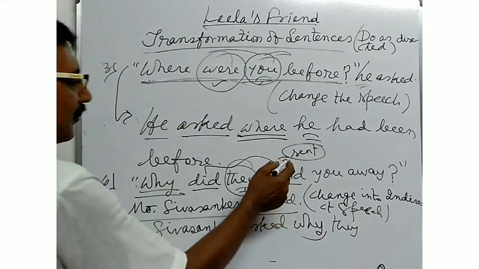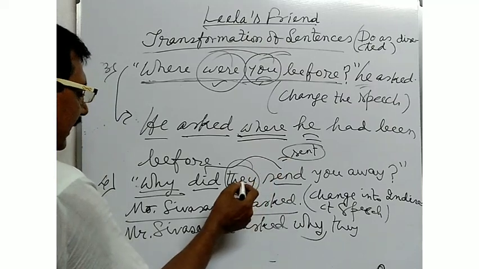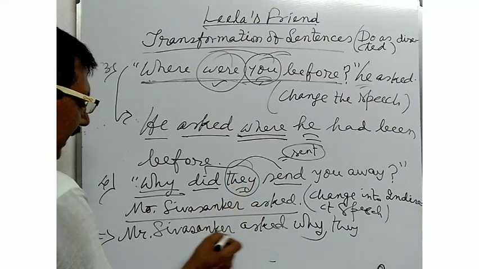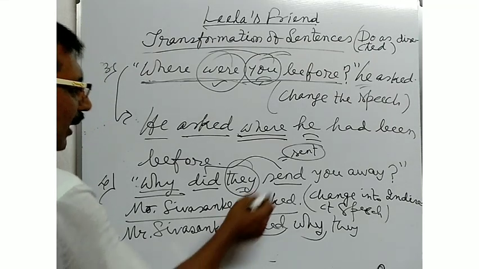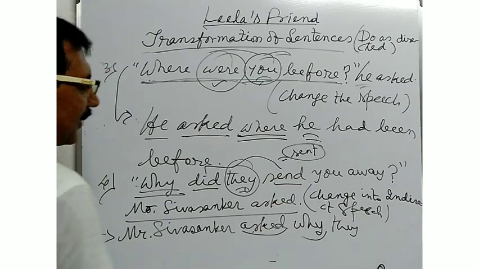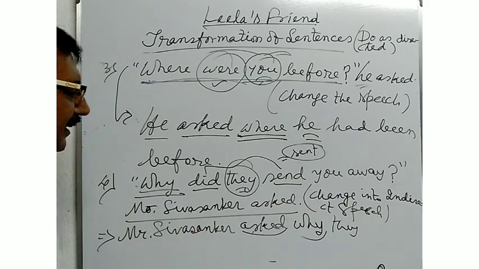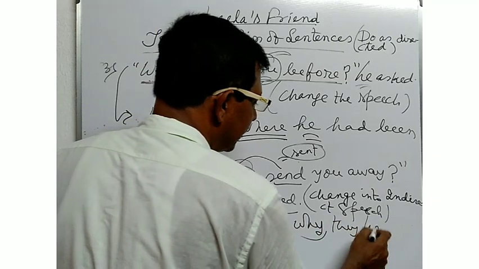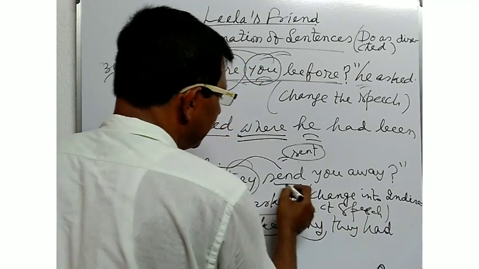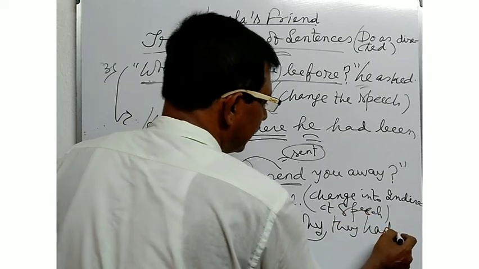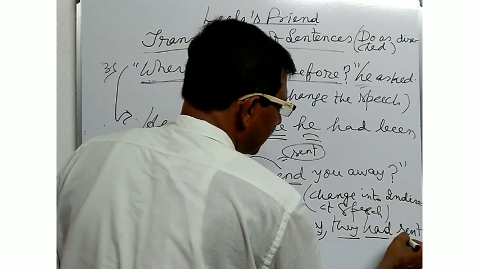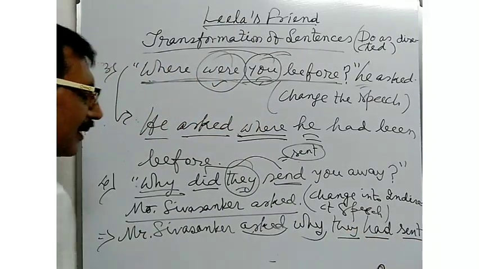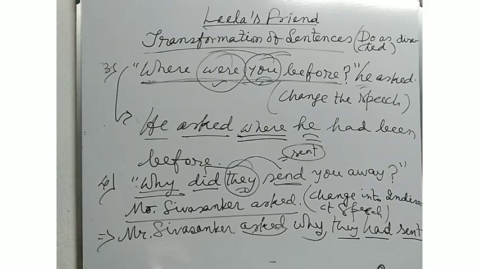As there is a past indefinite verb in the reported speech and the reporting verb is in the past tense, you will have to convert the verb into past perfect formation. Mr. Shiv Shankar asked why they had sent. Subject plus had plus V3 form, this has been used in the past perfect formation.